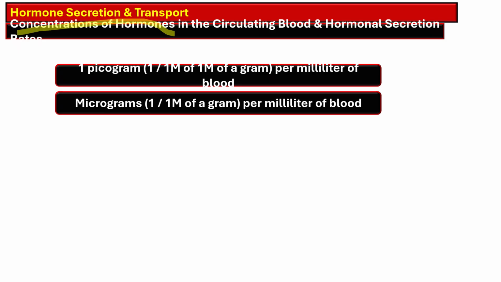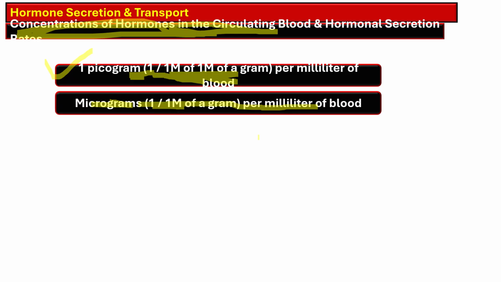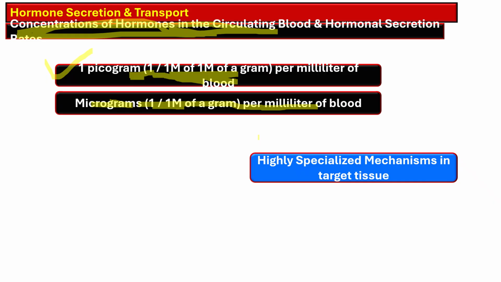The concentration of the hormones in the circulating blood is incredibly small. They are about 1 picogram, or that is about 1 millionth of 1 millionth of a gram per milliliter of the blood, or microgram, that is 1 millionth of a gram per milliliter of the blood. And these small quantities of the hormone are responsible for highly specialized mechanisms in the target tissue. So these small quantities may exert a powerful control over the physiological systems.